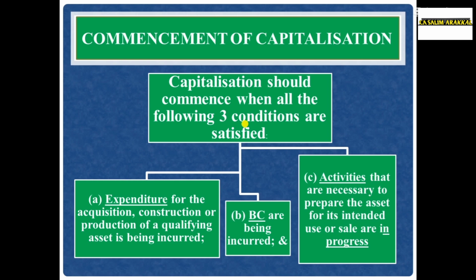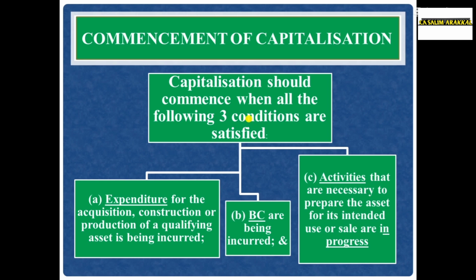There should be some expenditure incurred on the qualifying asset. Example, we are constructing a factory, we incurred some expenditure on construction of the factory, some assets have been transferred for construction of the factory, so we can say that expenditure for the acquisition, construction or production of the qualifying asset is incurred.